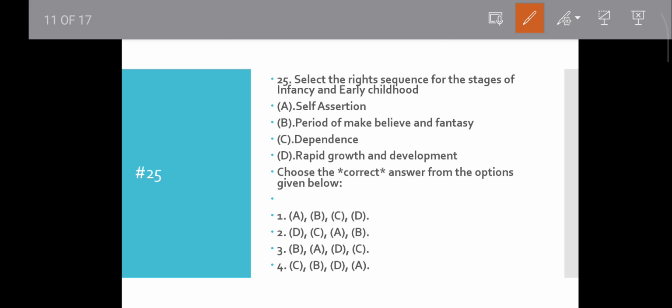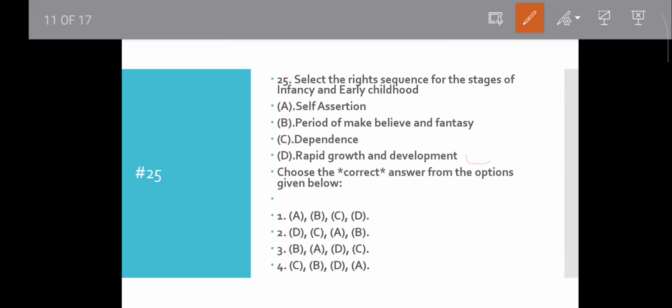Question number 25. Select the right sequence of the stages of infancy and early childhood. Which is the right stage? Self-assertion, period of make believe and fantasy, dependency, rapid growth and development. As you know, a child's first stage is growth, its rapidness in growth. Then dependence, they are dependent. Then period of make believe and fantasy.